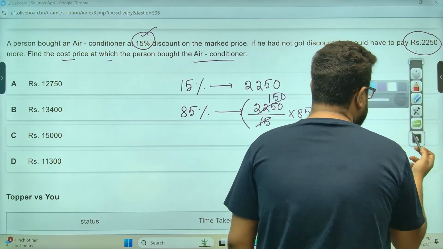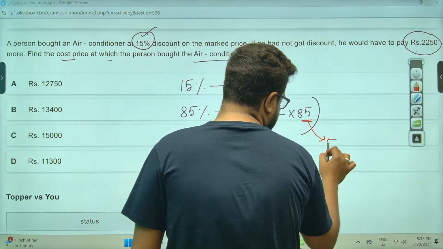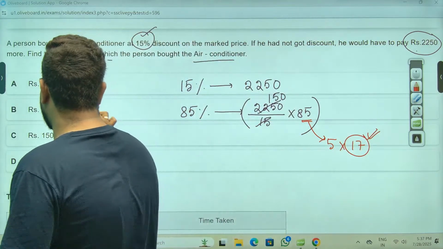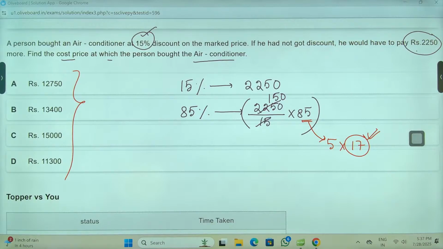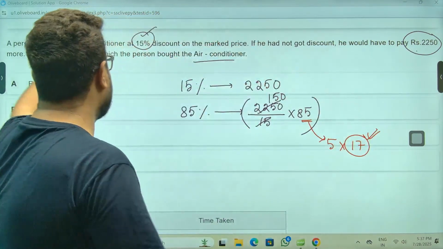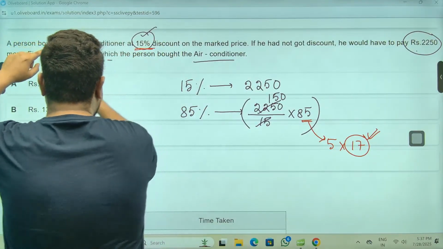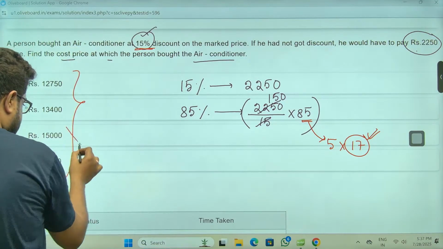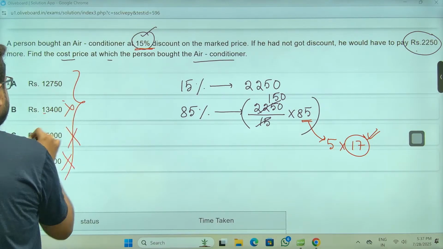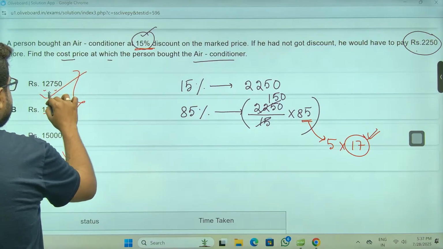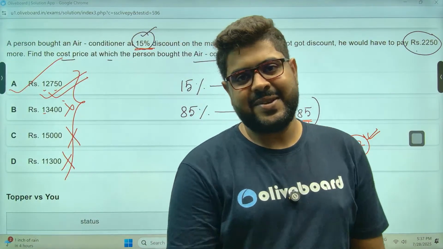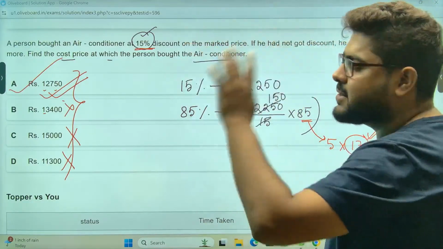You will say, sir, 85 is 5 into 17. 17 is a prime number. So that means my answer will be a multiple of 17. Not every number is a multiple of 17, sir. Just check. Just by looking at this, you will say my answer will be a 17 multiple. Sir, this is not, this is not, this is my answer. देखो, कुछ भी ना करके भी we can answer. Without actually doing anything, we can answer.